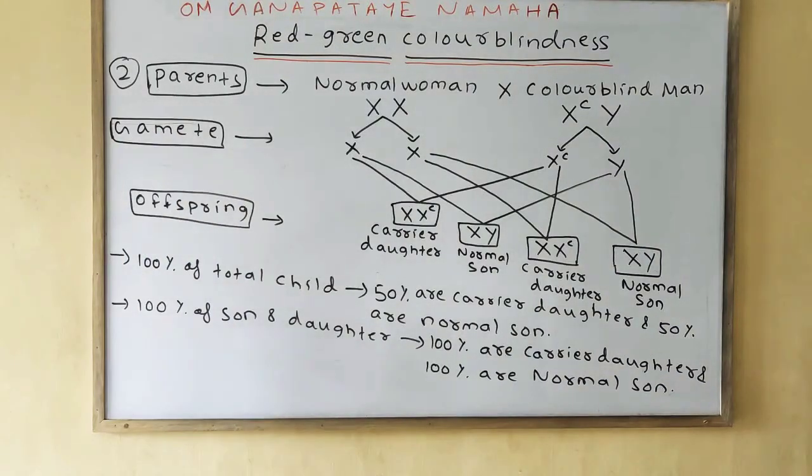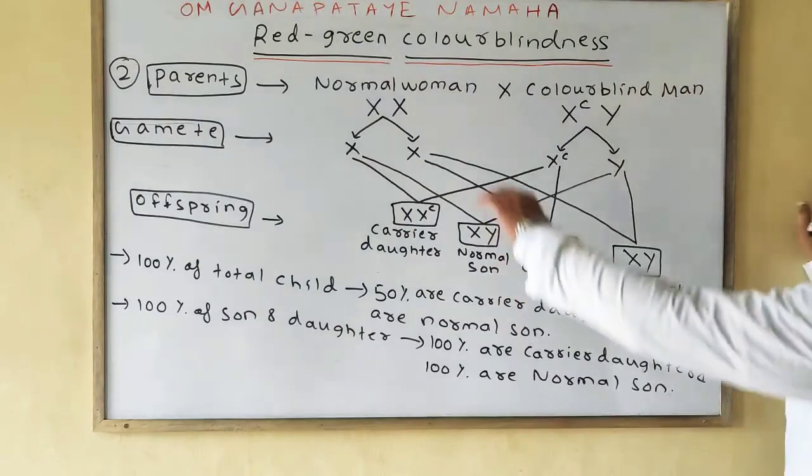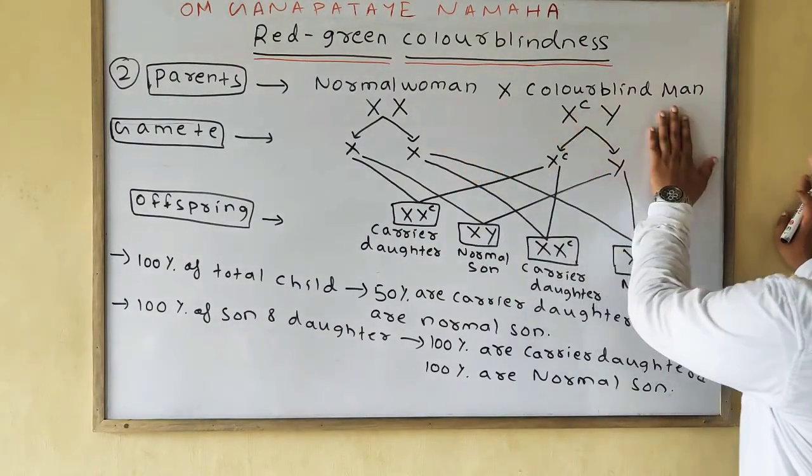So this is your second case, if the normal woman marries a colorblind man.